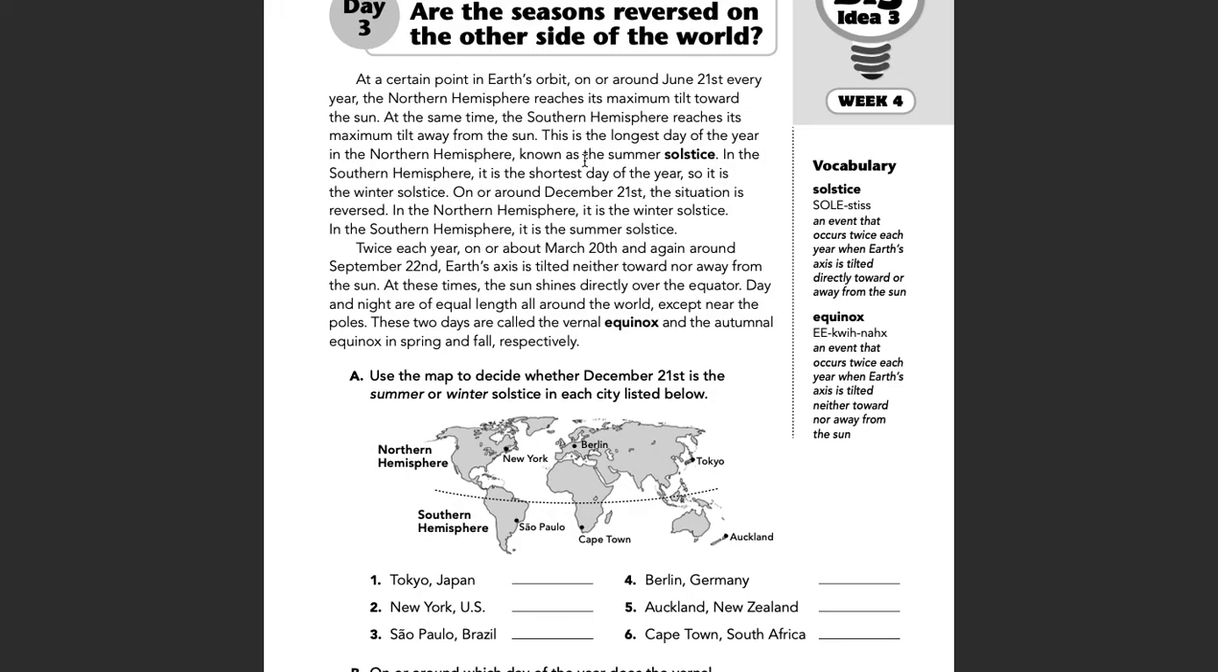Twice each year, on or about March 20th and again around September 22nd, Earth's axis is tilted neither toward nor away from the sun. At these times, the sun shines directly over the equator. Day and night are of equal length all around the world, except near the poles. These 2 days are called the vernal equinox and the autumnal equinox, in spring and fall, respectively.